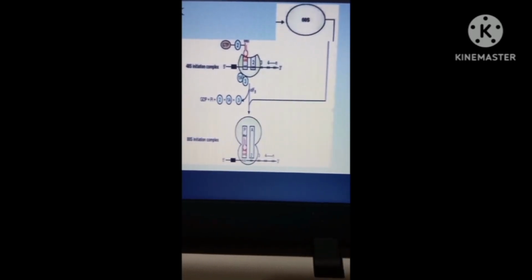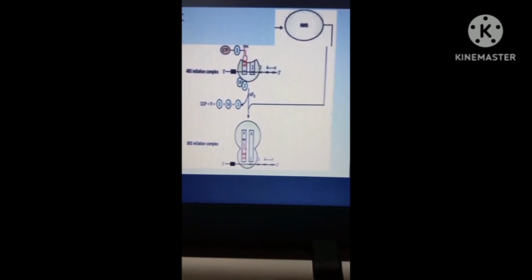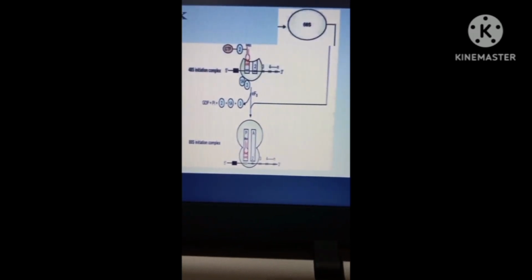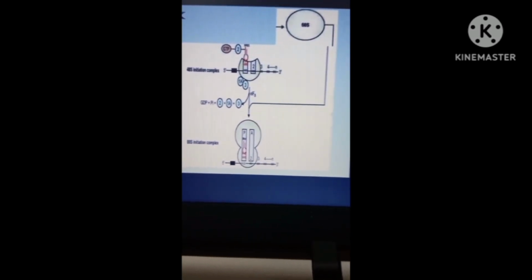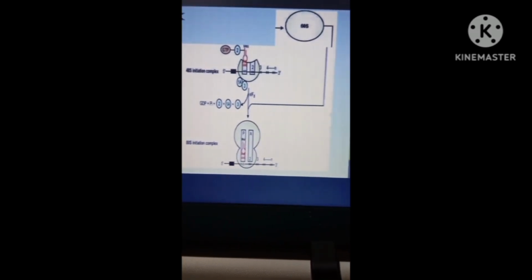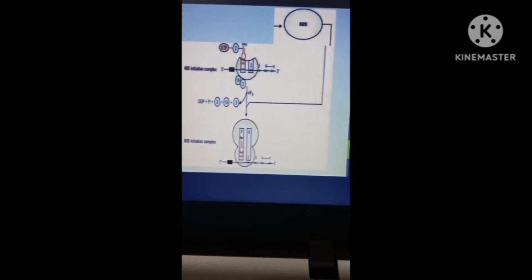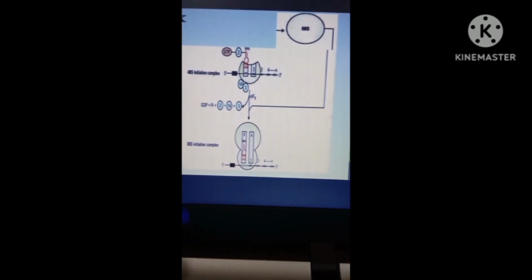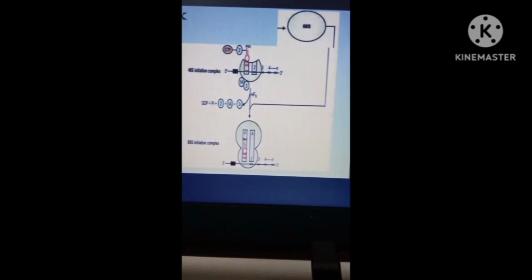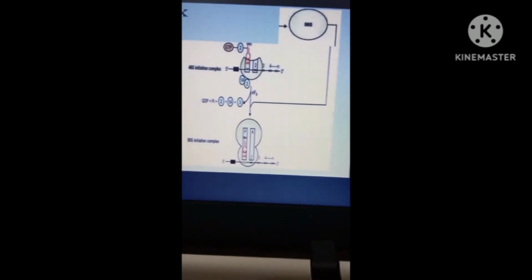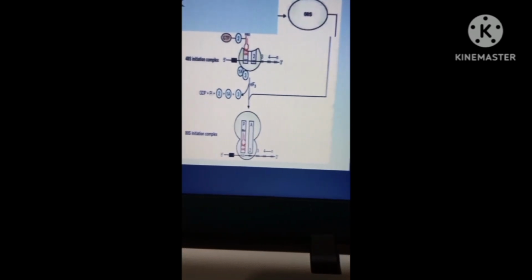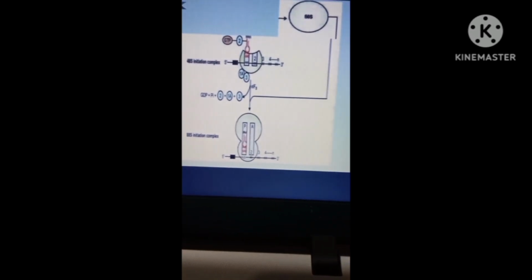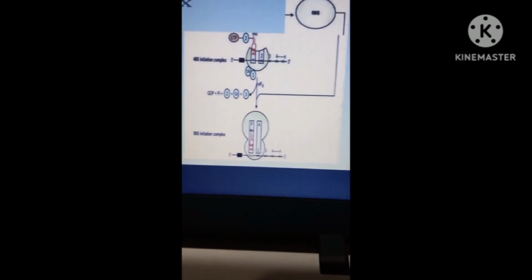Then, the binding involves the hydrolysis of GTP bound to eukaryotic initiation factor 2. This step is facilitated by the involvement of eukaryotic initiation factor 5. As the 80S complex is formed, the initiation factors bound to the 48S initiation complex are released and recycled. So, once the 80S complex is formed, the initiation factors bound to the 48S complex are released and then recycled.